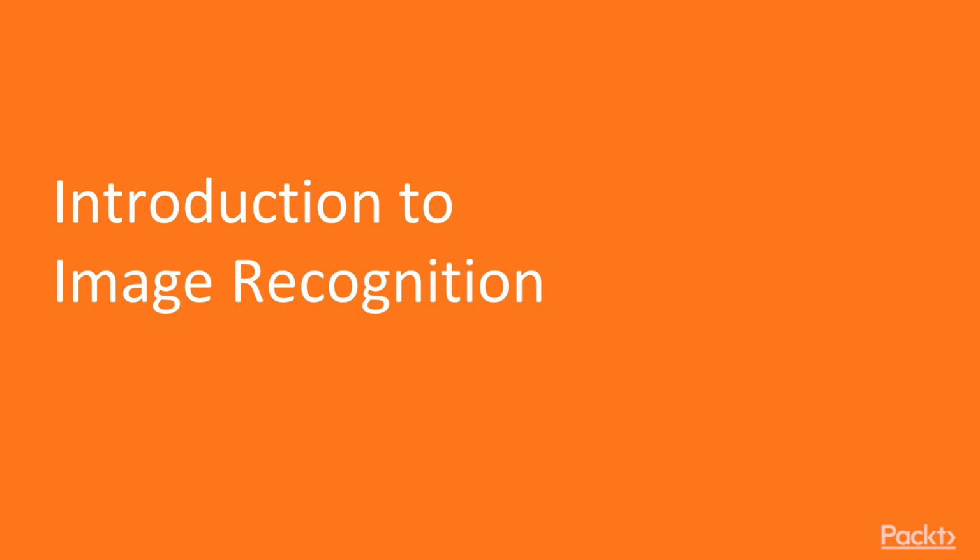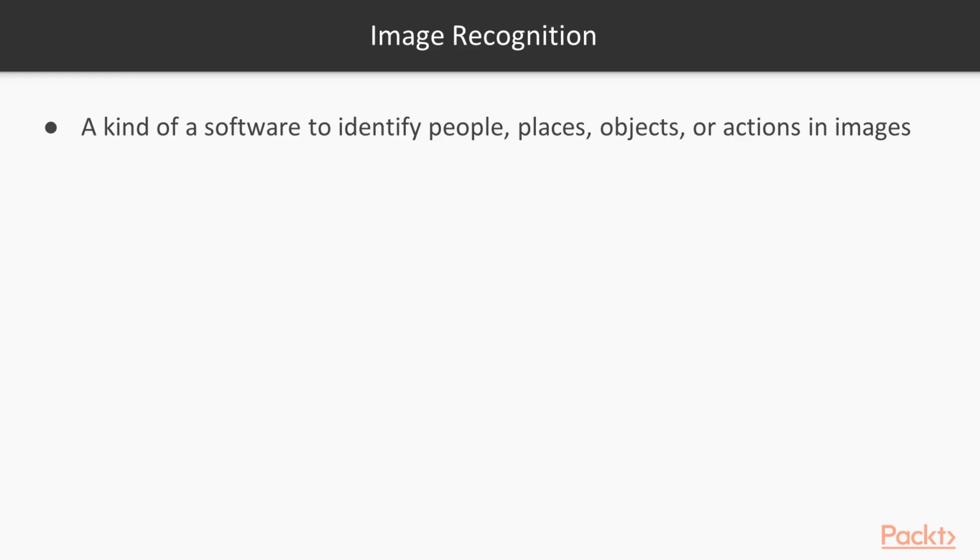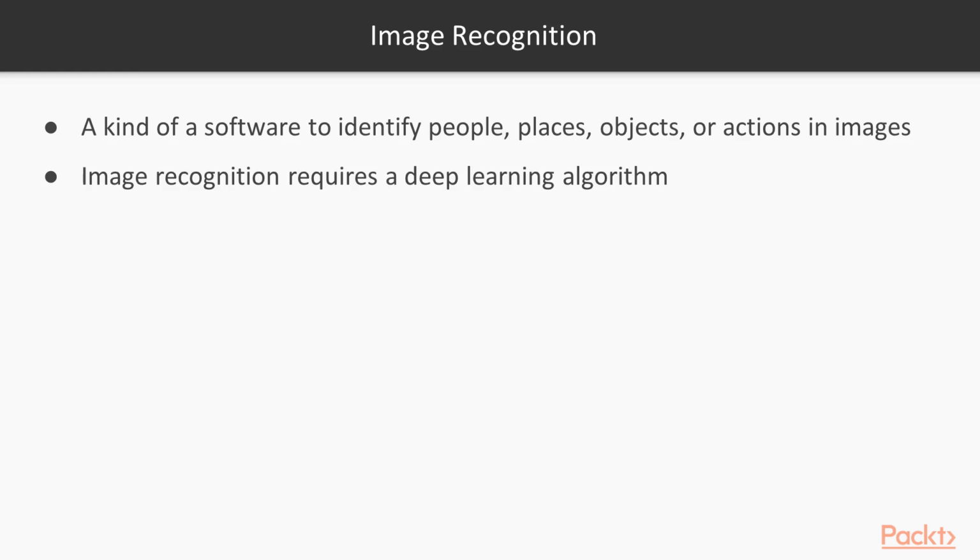If you are new to deep learning, this is a completely new concept and very interesting for you to understand. Image recognition is a kind of software which helps to identify people, places, or particular objects, or any kind of actions in images. And this image recognition module requires a deep learning algorithm.